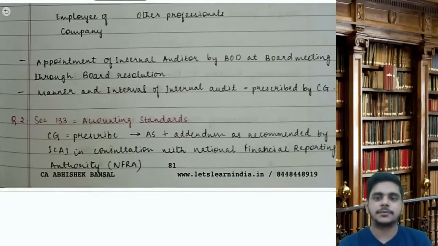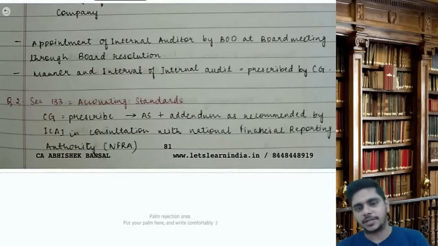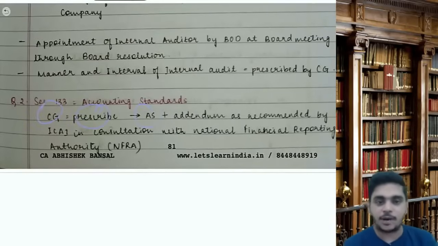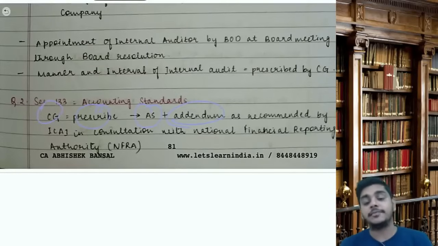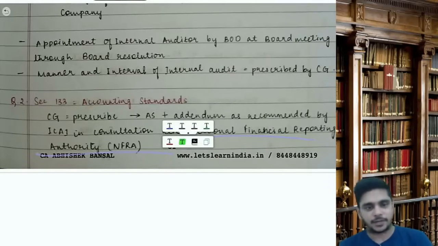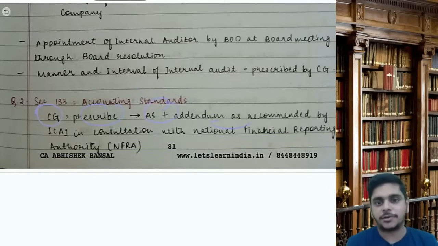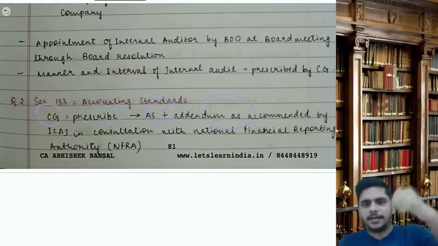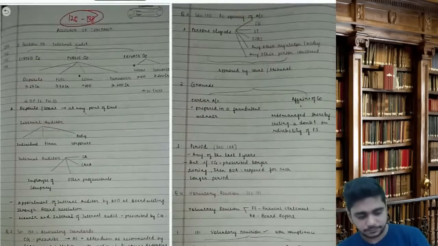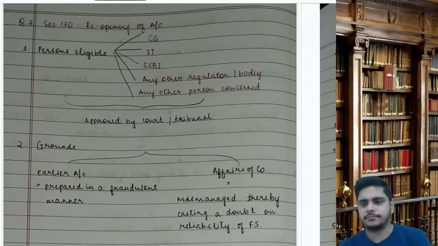Then section 133 talks about accounting standards. Whenever the central government brings accounting standards or Ind accounting standards, let's say AS or Ind AS, it will come under section 133. It says CG will prescribe the accounting standards including any addendum, addendum means any additions, as recommended by ICAI in consultation with NFRA, the National Financial Reporting Authority. Very easy, very simple section.